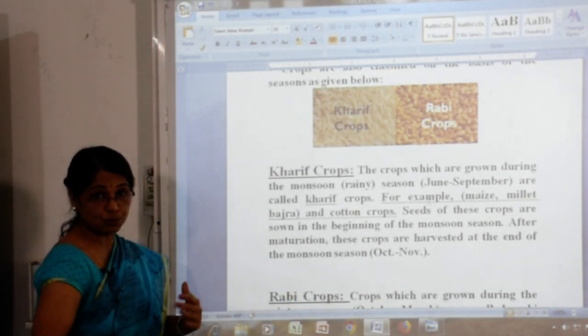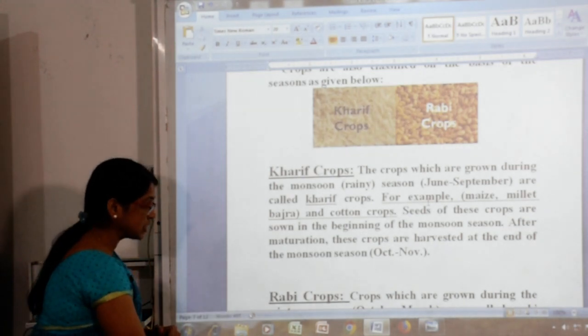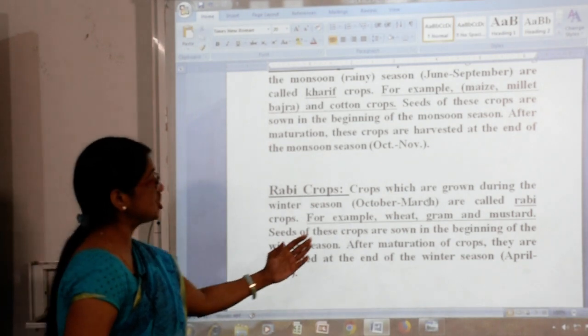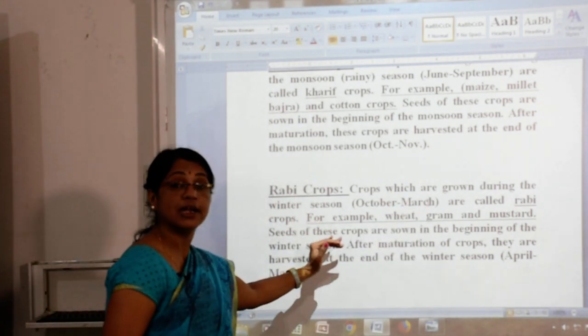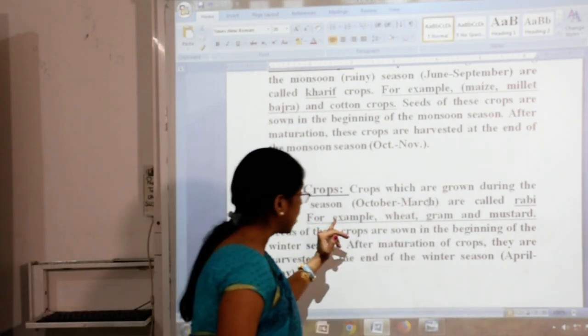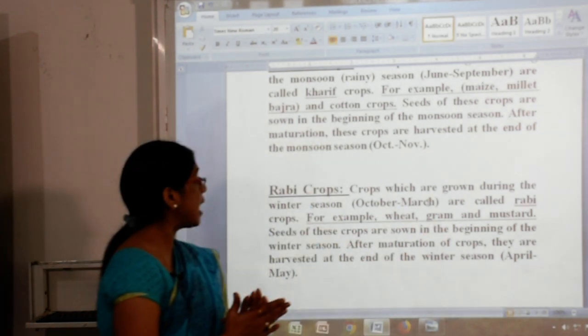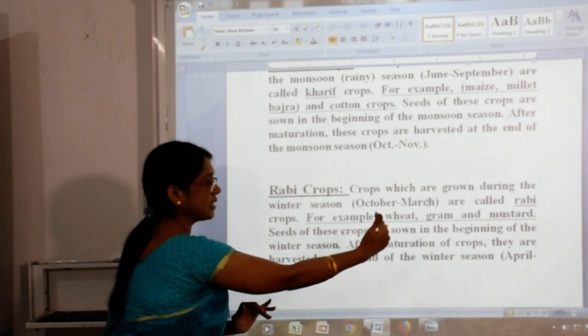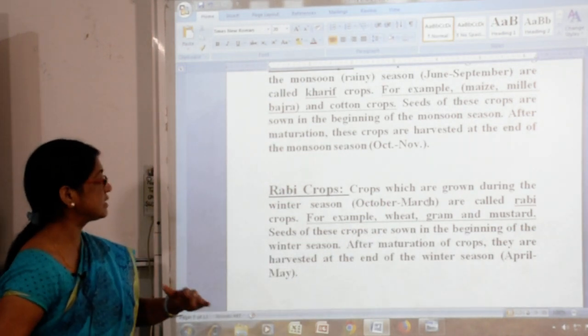Let's focus, let's proceed. Second crops, Rabi crops. Rabi crops are those which are grown during the winter season, October to March. For example, wheat, gram and mustard.